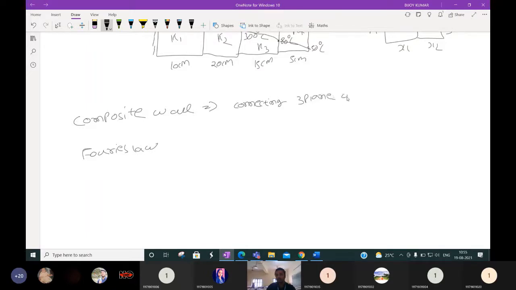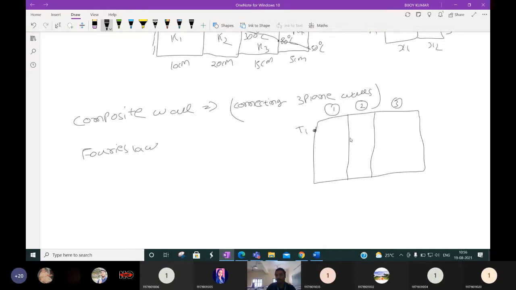We take an example: suppose three plane walls are connected in series. This is the plane wall 1, this is wall 2, and this is wall 3. Suppose it is at a temperature T1, and this is at a temperature T2.